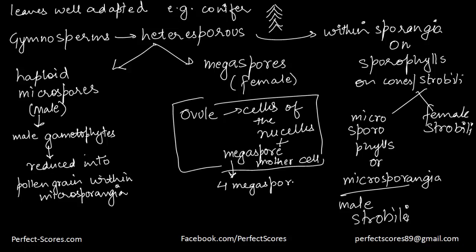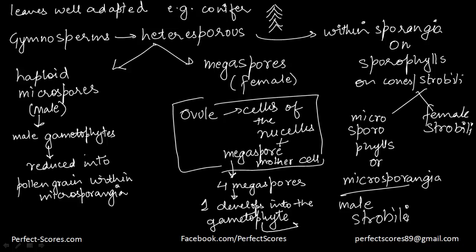That means the bigger ones, the female spores, and one of them gets enclosed within the megasporangium and develops into the female gametophyte. Out of 4, only one develops into the gametophyte. And this further develops into the archegonia. It can have one archegonium, the female sex organ, or it can have two or more as well. So that's how the reproduction takes place.